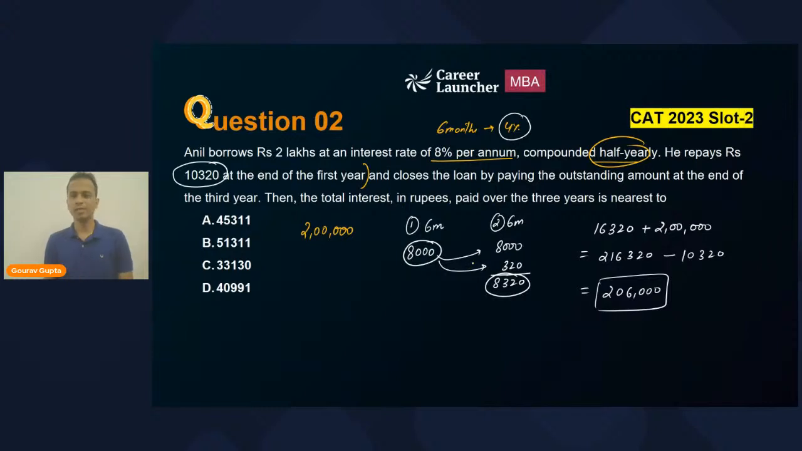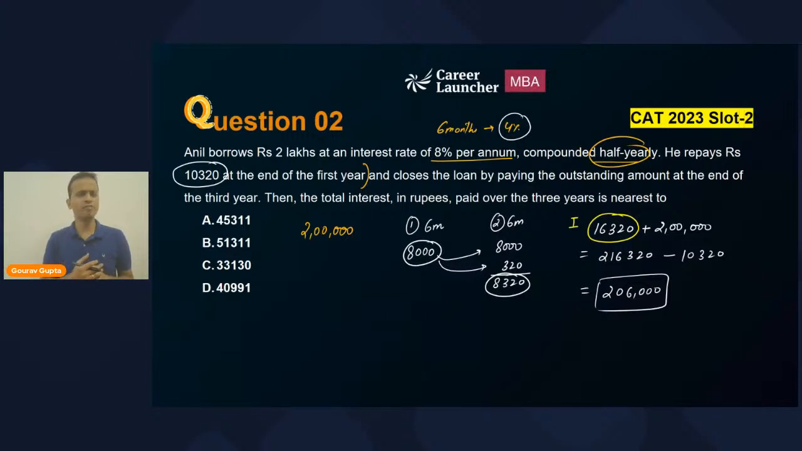Perfect. Okay. So up till now, the interest that has accumulated is 16,320. Now he closes the loan by paying the outstanding amount at the end of third year. So after the third year, he repaid his entire loan. Okay, he closed the loan by paying the total outstanding amount. Right? Fine.